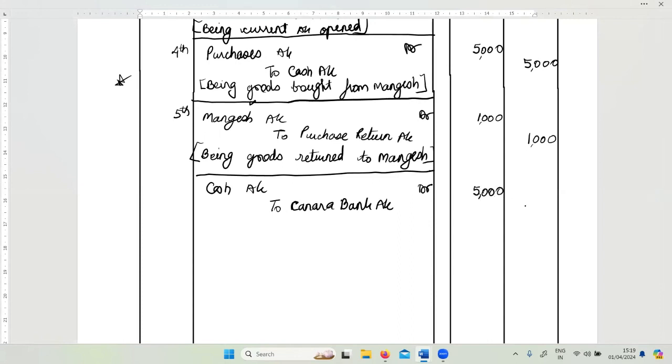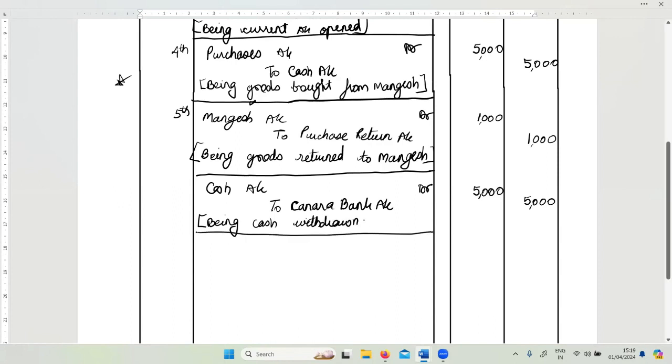Why am I putting Canara Bank as credit? Because bank is the giver of money in this case. Being cash withdrawn. And close the transaction by drawing the line. So after every transaction, you are supposed to draw a line.